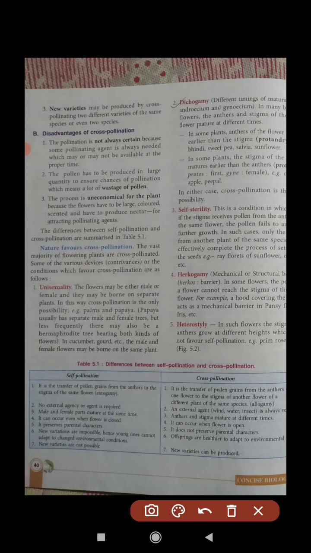So here, there is some wastage of pollen grain, and it is uneconomical for the plant, okay. That wastage of pollen grain takes place when an insect or water works as the agent. All pollen grain will just disperse in water, and that water will flow. When it reaches another plant, that plant will take in some pollen grain, but the maximum of the pollen grain is wasted through this process.